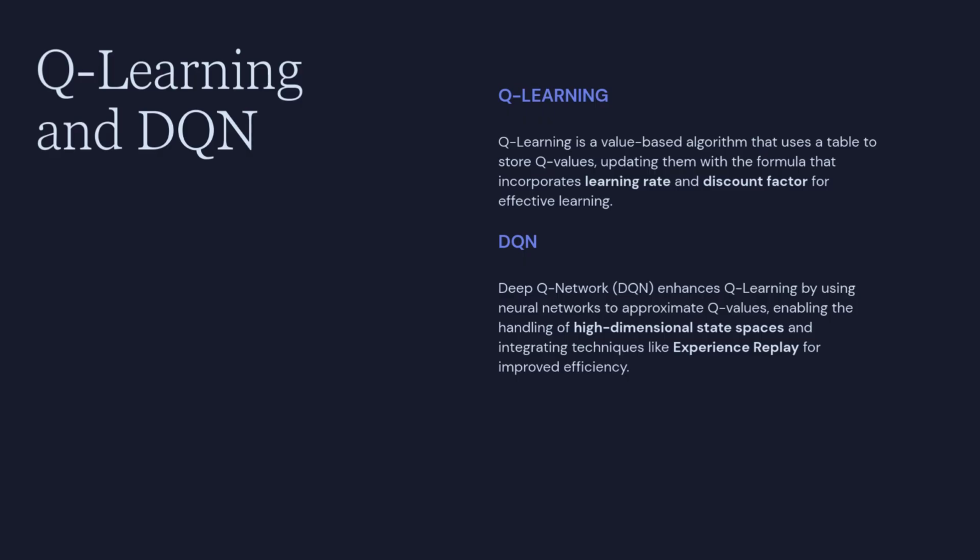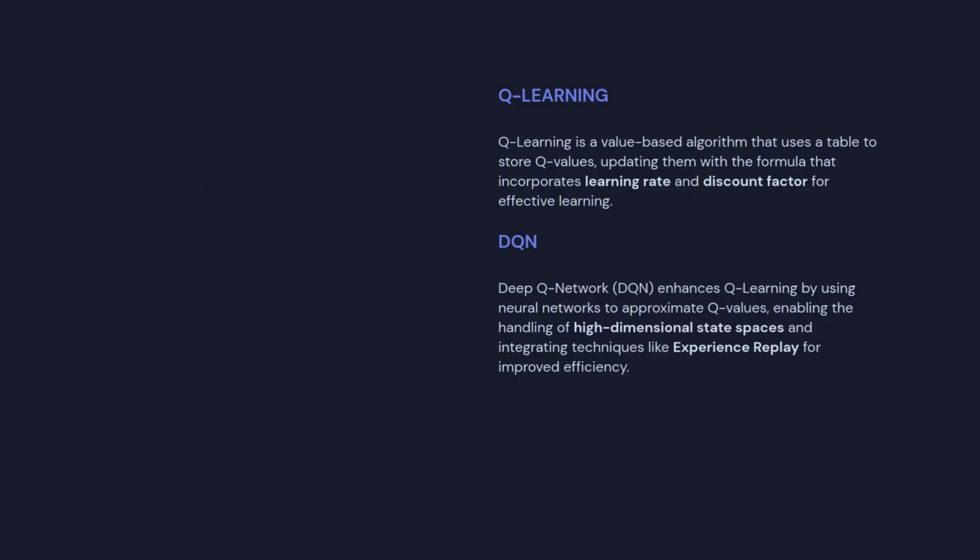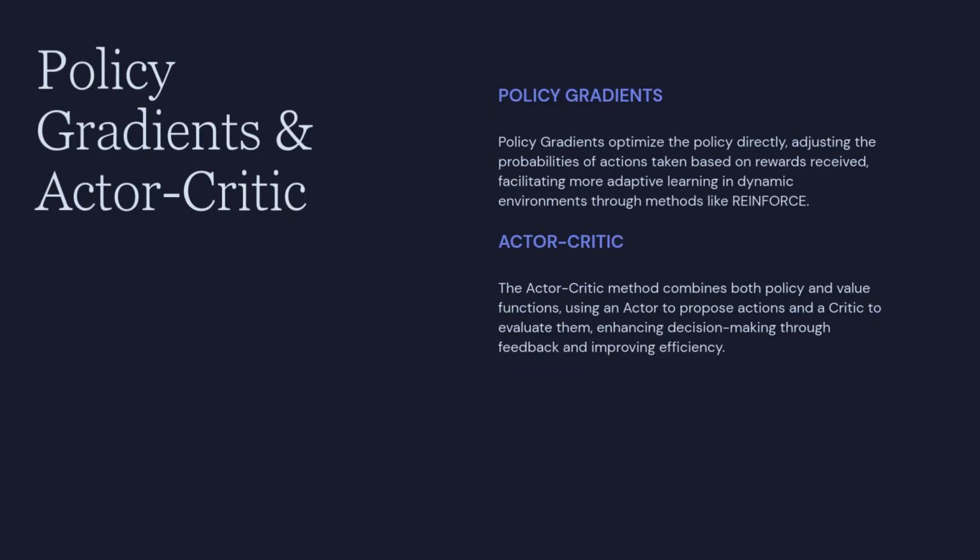Q-learning is a foundational algorithm that learns action values. It uses a learning rate alpha and discount factor gamma to update its estimates. However, it struggles with large state spaces. Deep Q networks, or DQN, tackle this by using neural networks to approximate Q values, employing techniques like experience replay and fixed Q targets for stability.